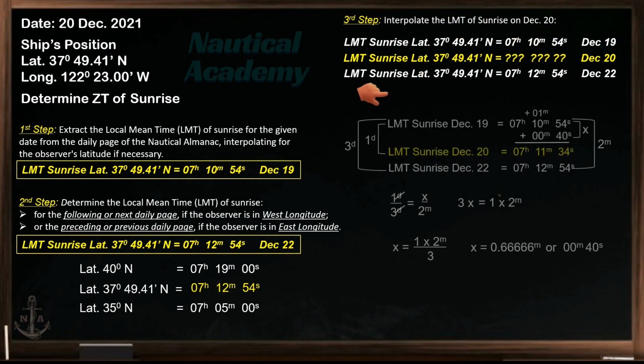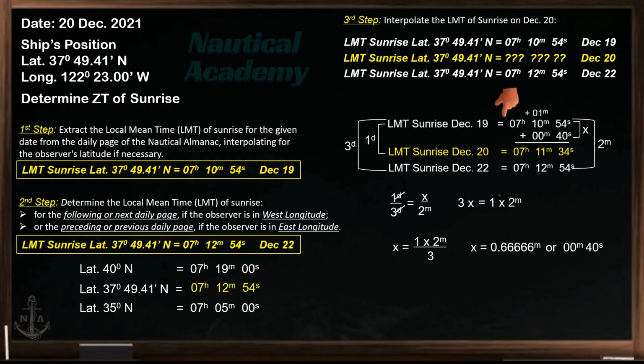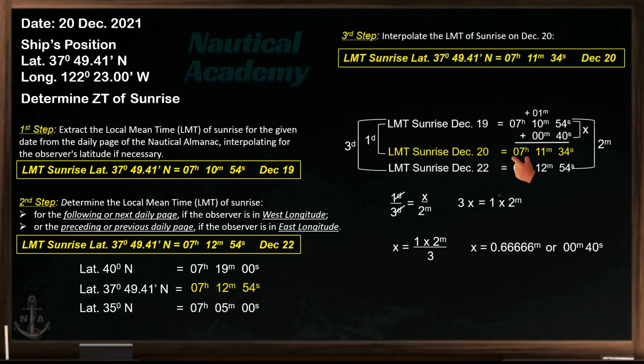If you do it manually, this is supposed to be the setup. On the left will be the dates, and on the right is the corresponding time of sunrise. The local mean time of sunrise on 20th of December is 07 hours, 11 minutes and 34 seconds.